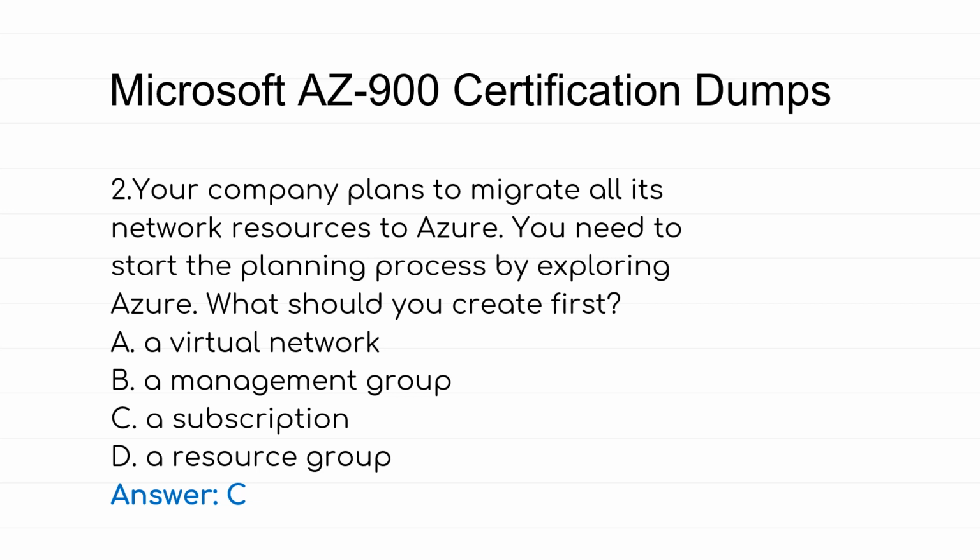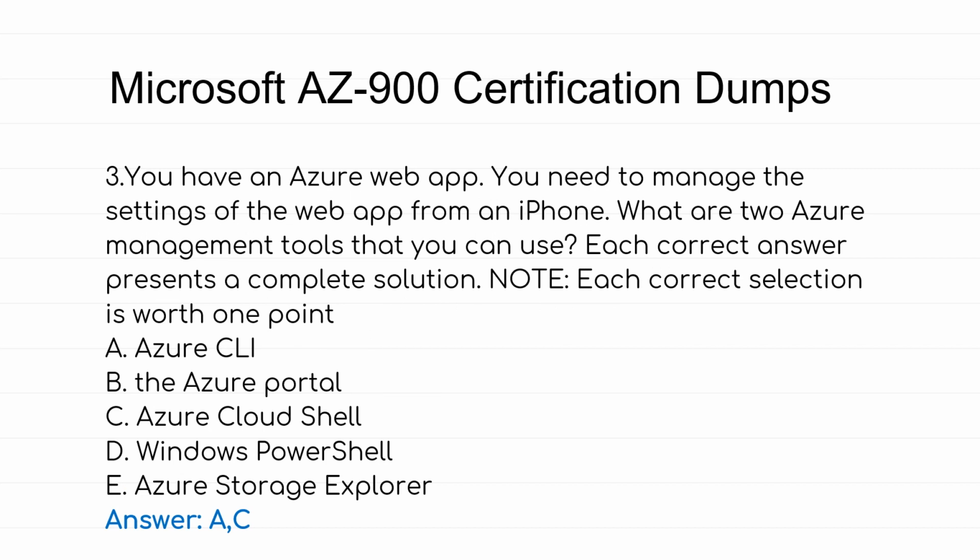2. Your company plans to migrate all its network resources to Azure. You need to start the planning process by exploring Azure. What should you create first? A. A virtual network. B. A management group. C. A subscription. D. A resource group. Answer, C.